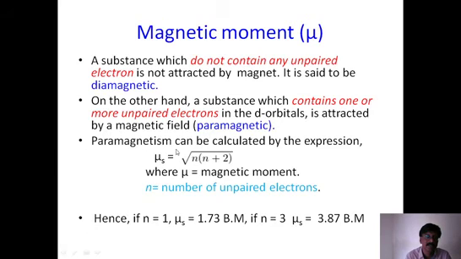Here this mu s indicates magnetic moment calculated from spin only. Is there any other parameter to calculate magnetic moment? Yes, we have another parameter which we are not covering at this moment. Orbital motion is also taken into consideration when we look at the f-block elements.